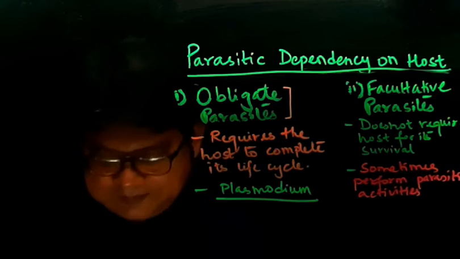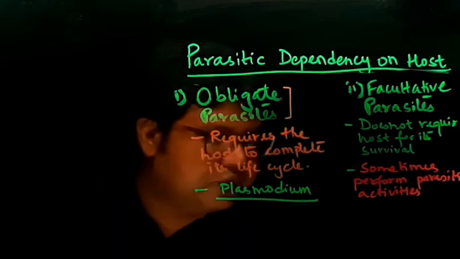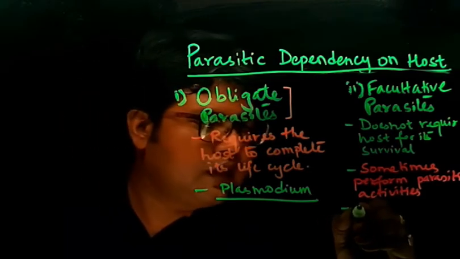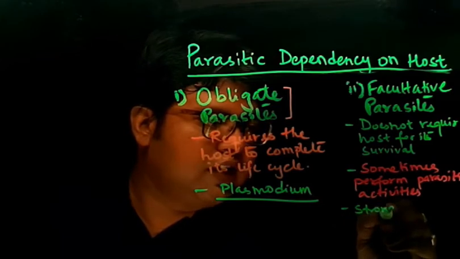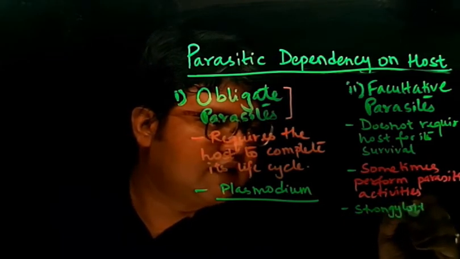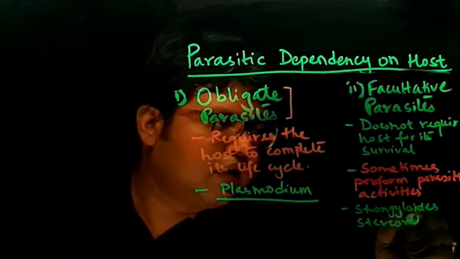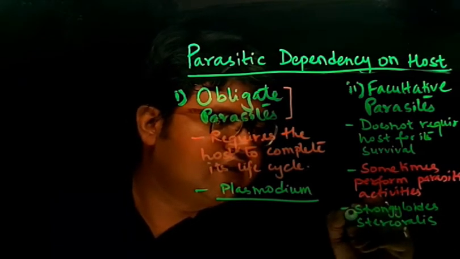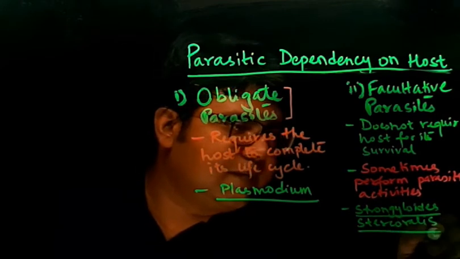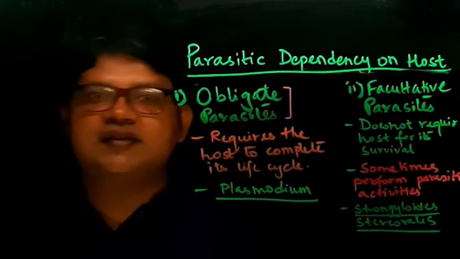Okay, one example I will give you, one type of roundworm which is called Strongyloides stercoralis. This is a genus name, this is a species name. Strongyloides stercoralis is a roundworm.